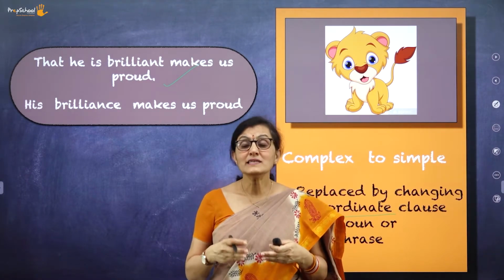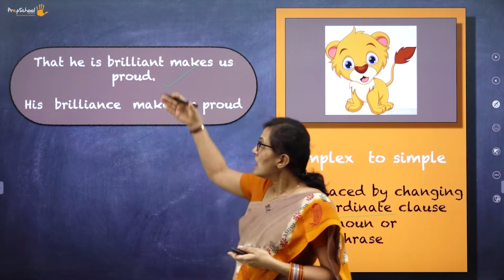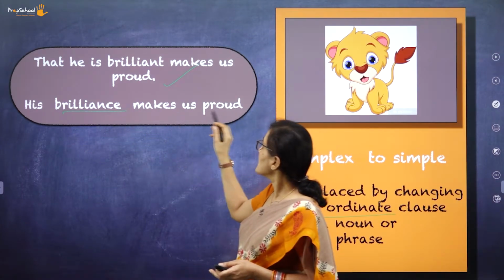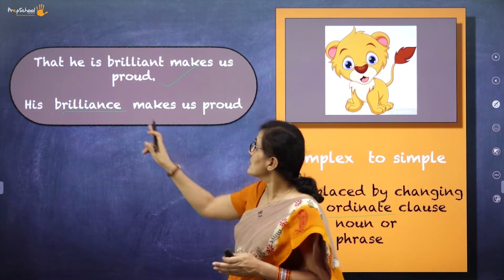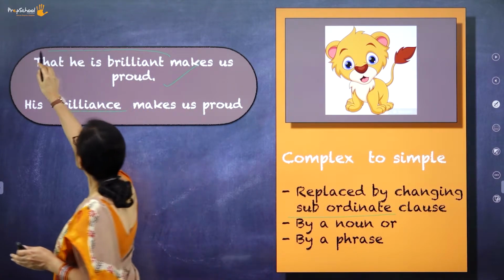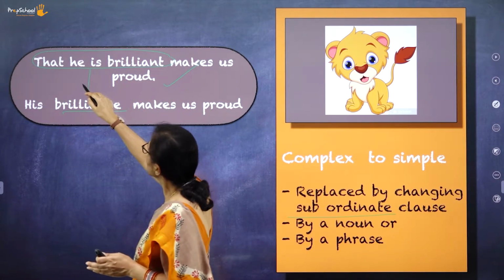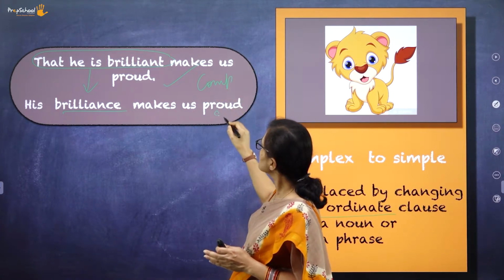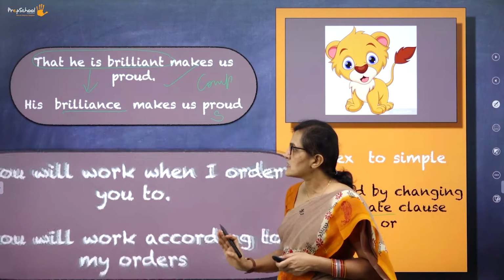Okay, so it is a complex sentence. How do you make it into simple? "His brilliance makes us proud." So this clause is changed here. So once again, you will have complex to simple. Go to the next example.